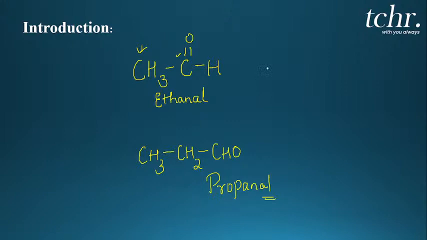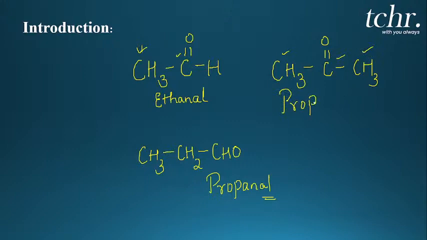In the same way, how do you name ketones? Just from one example, you will be able to name the other ketone compounds. So how many carbon atoms here? Totally it is 1, 2, 3 carbon atoms. Three means it is prop. And since it is a ketone, we write it as propanone, right?